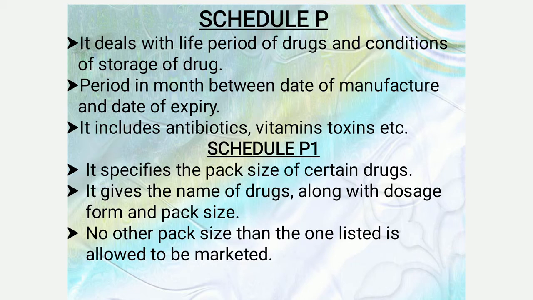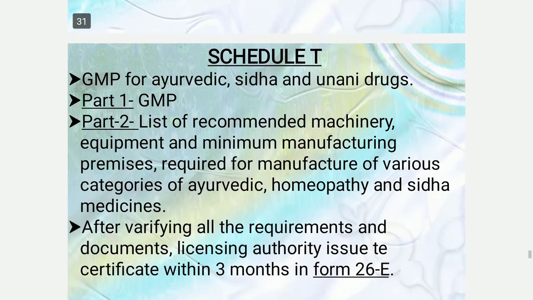Next one is the Schedule P1. It specifies the pack size of certain drugs. It gives the name of the drugs along with dosage forms and pack size. No other pack size than the one listed is allowed to be marketed.